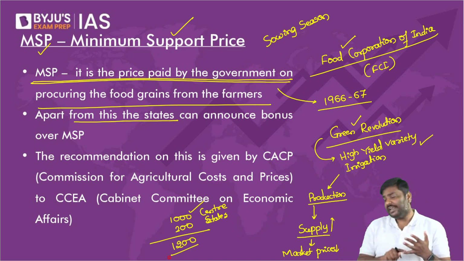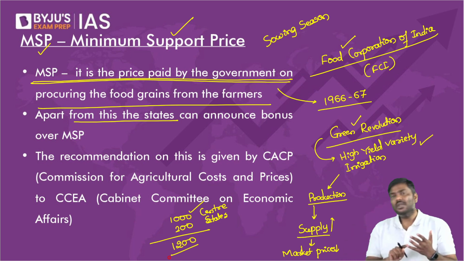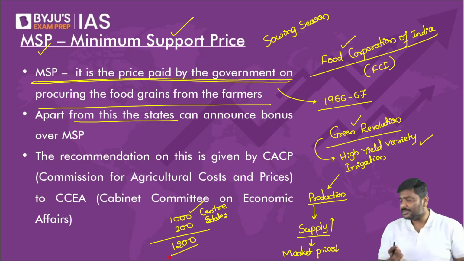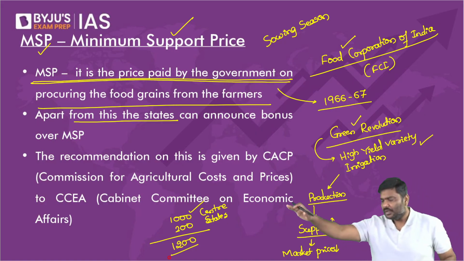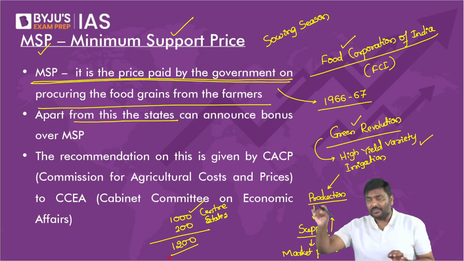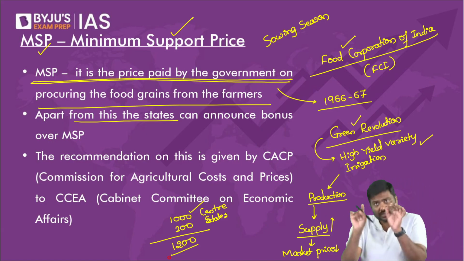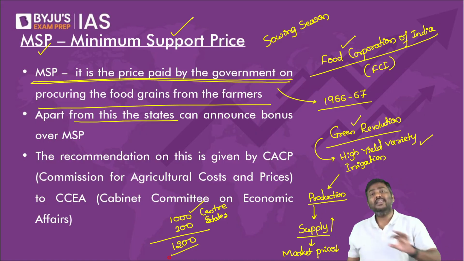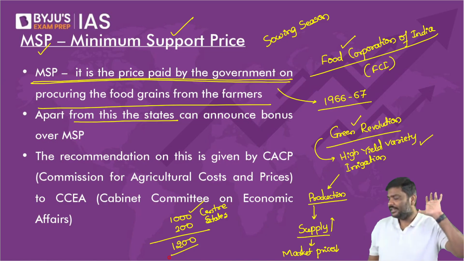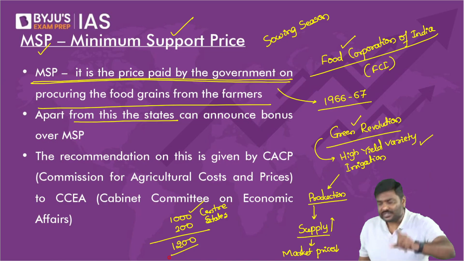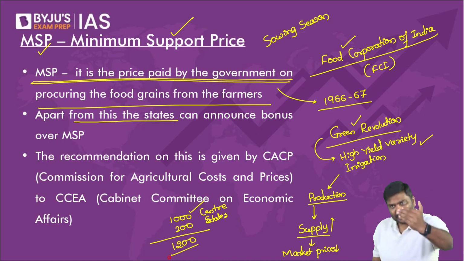MSP is 1000 rupees, which will be paid by the central government to me. State government, apart from the 1000 rupees, can also announce a bonus. If I cultivate this crop and sell it to the government, I will get 1000 from the center and 200 rupees from the state. So the total amount I would be earning will become 1200 rupees.